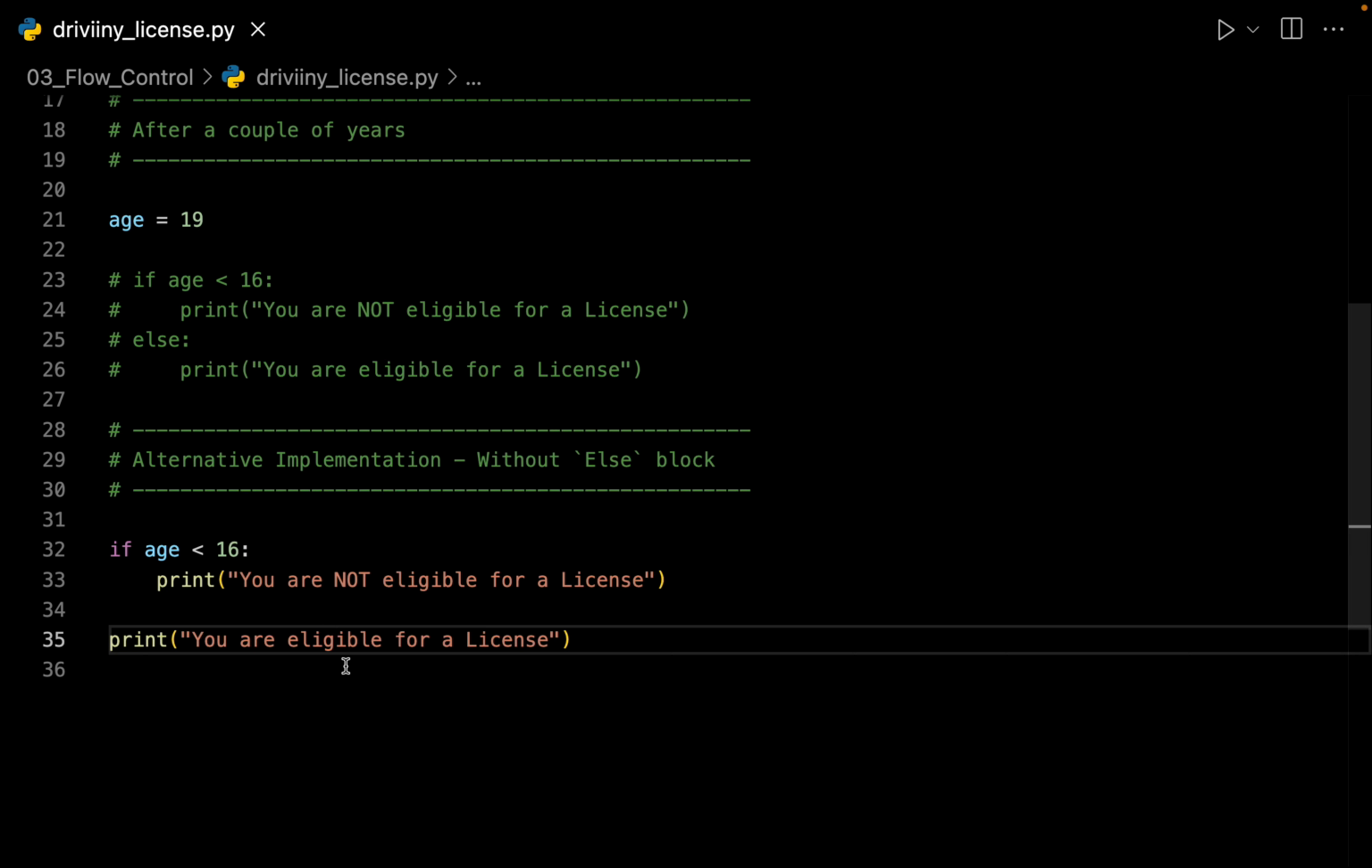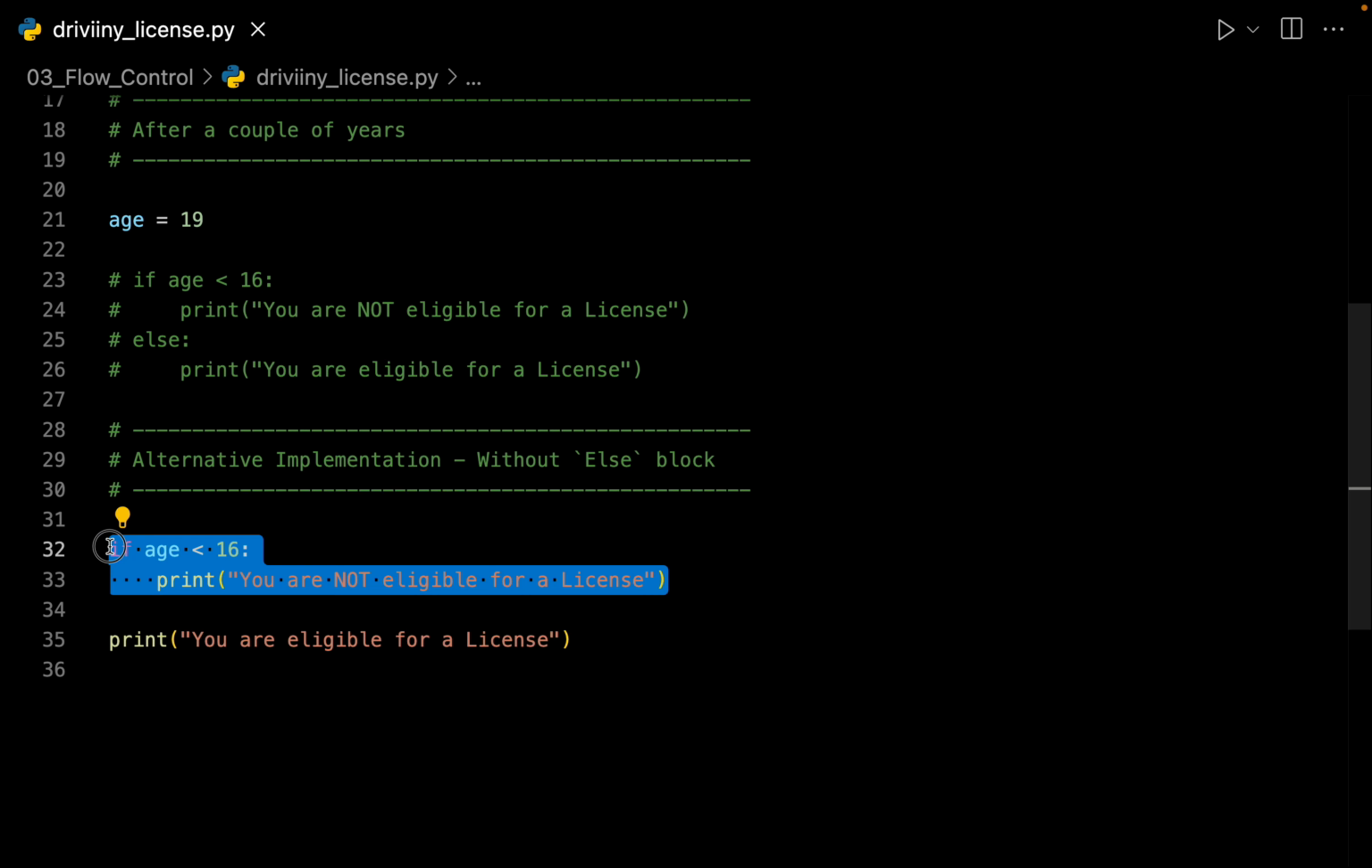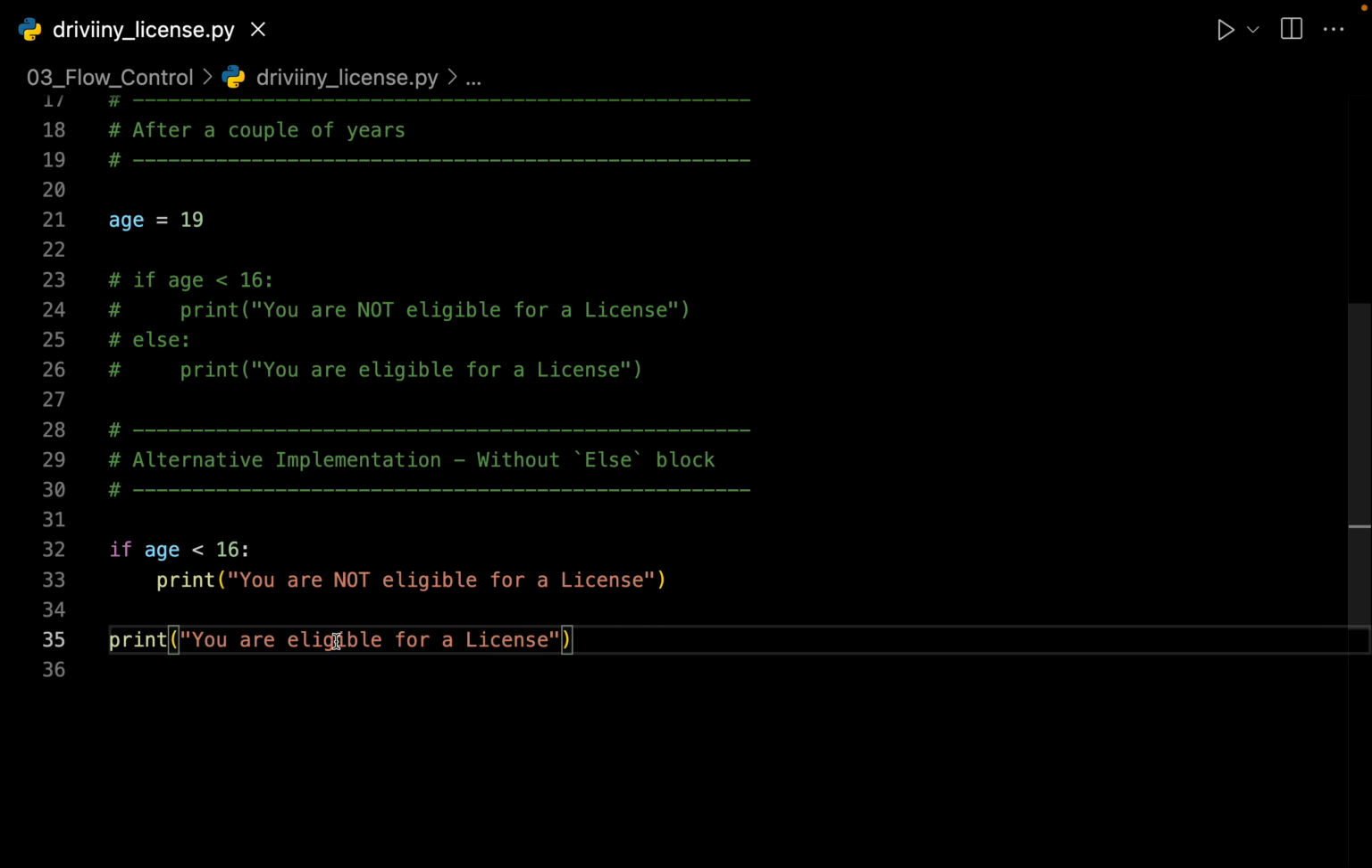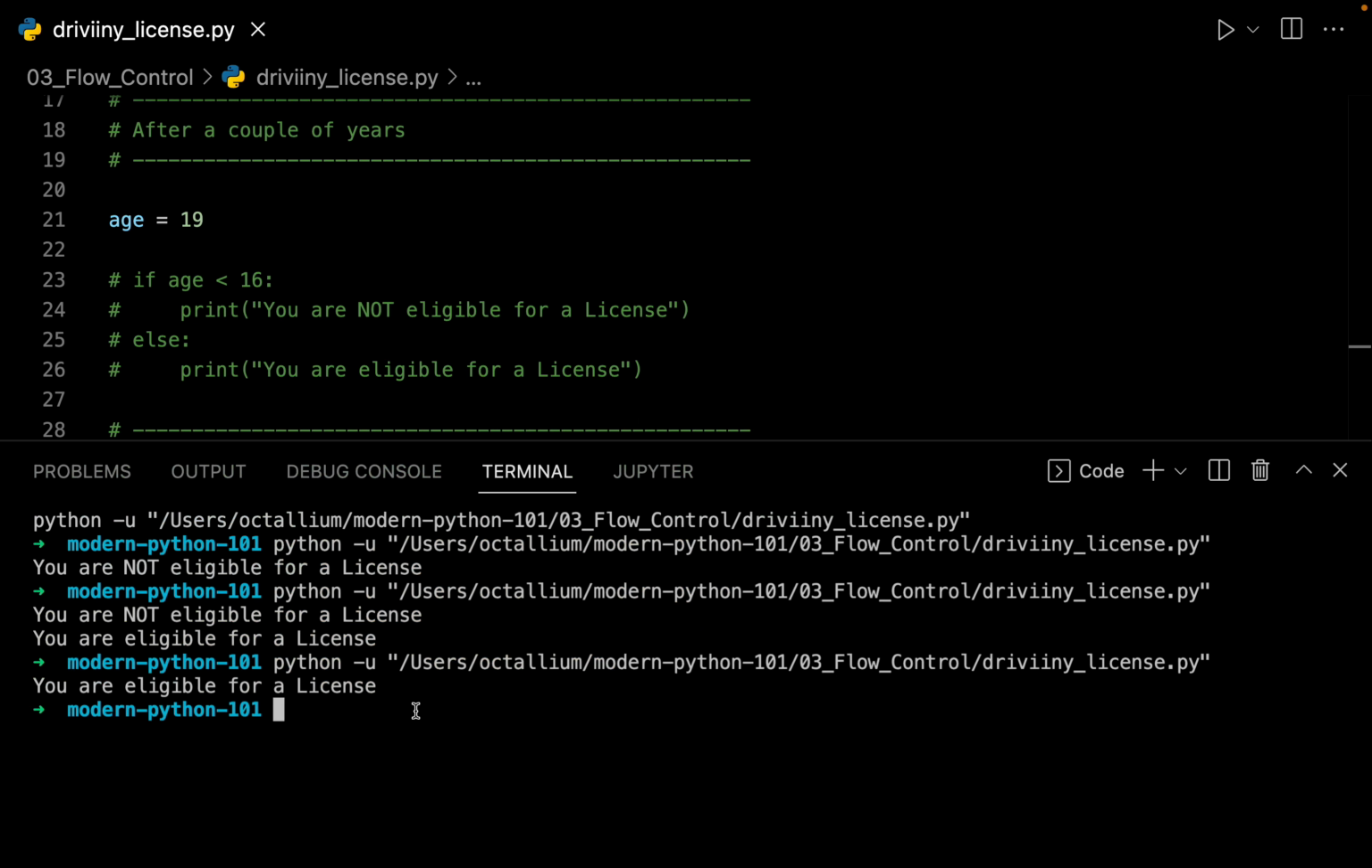So that means we don't have an else block in this condition. This is just the if block, and this is the next line. Let's see what's happening. Let me save the file and try to run the file one more time. So in this case, I'm getting the output, you are eligible for a license.